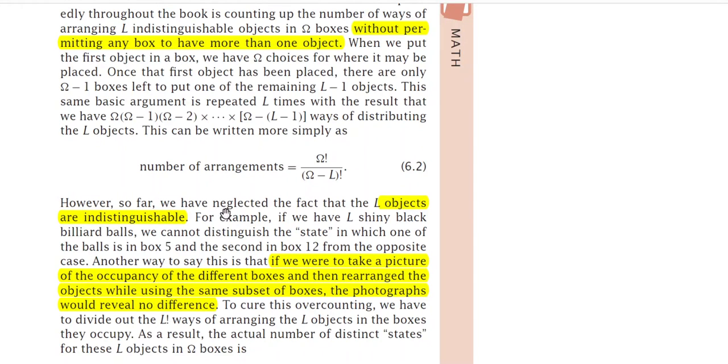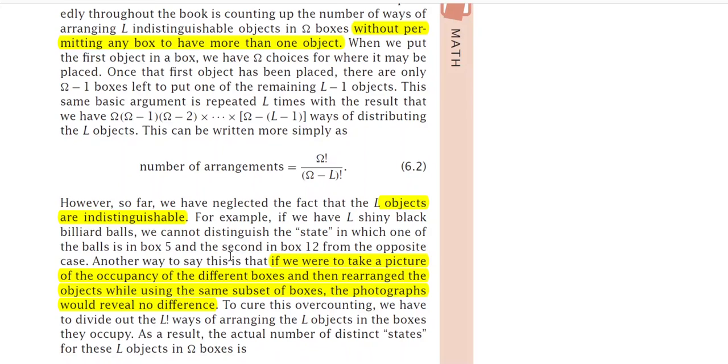However, so far we have neglected the fact that the L objects are indistinguishable in nature. For example, if we have L shiny black billiard balls, we cannot distinguish the state in which one of the balls is in box 5 and the second in box 12. And from the opposite case, suppose you have some shiny black balls, all are similar in nature. Now suppose you have kept one of the balls in box number 5 and another ball in box number 12.